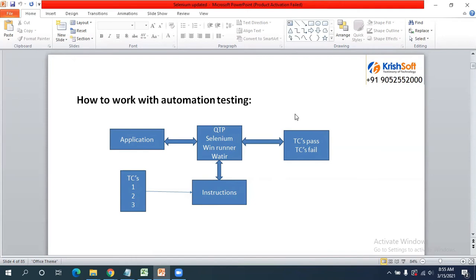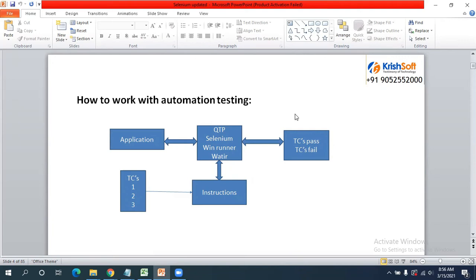Okay, so what is our job? Our job is to understand the framework. What is a framework? Framework is nothing but the process we are following to develop the automation scripts. To develop the automation scripts, the process we are following, that process is nothing but the framework.